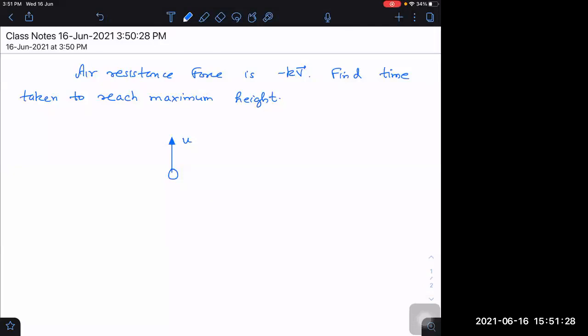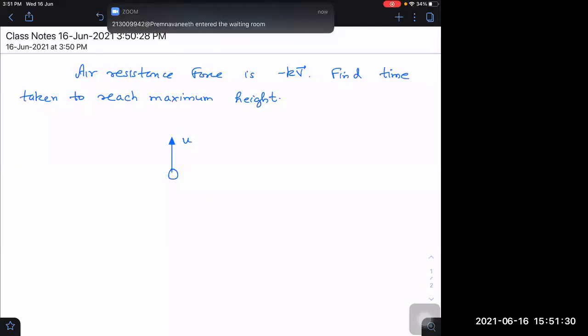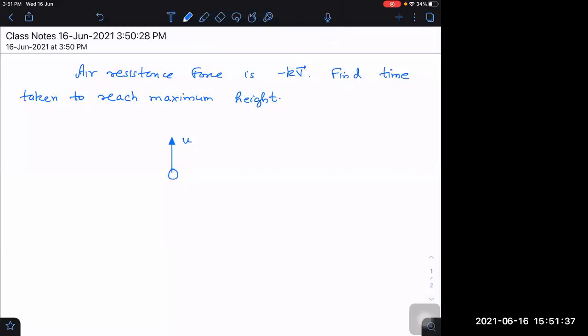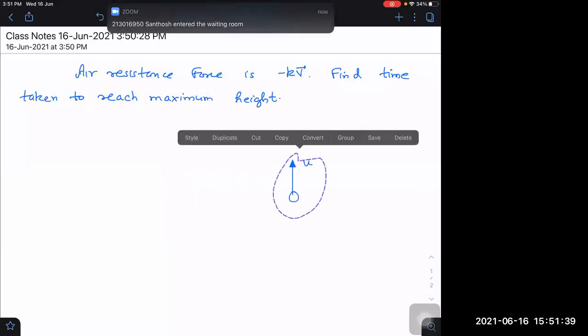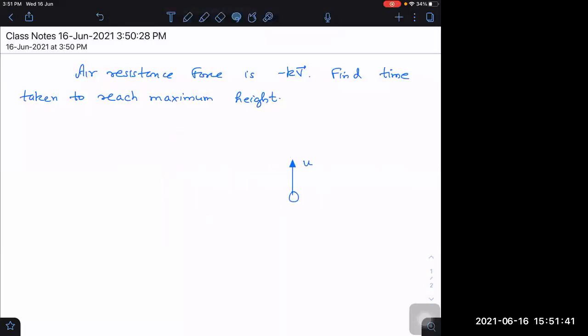Air resistance force is minus kv. Find the time taken to reach maximum height. Initial velocity is given as u. I think we can do it by writing the basic equation of motion. Downward force mg, mass is given m.